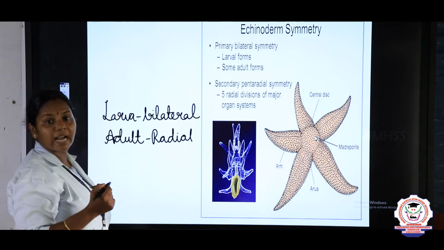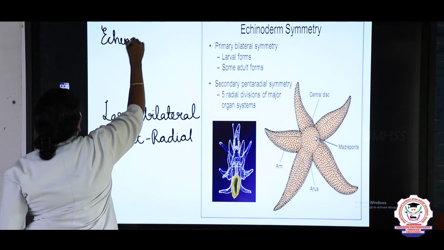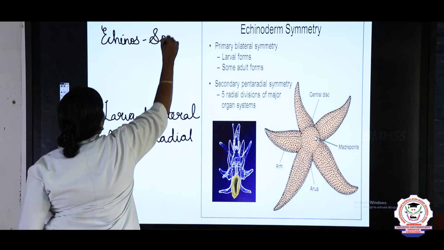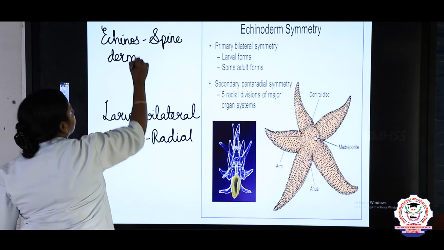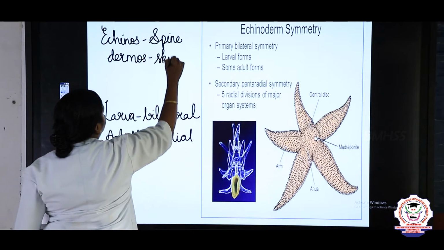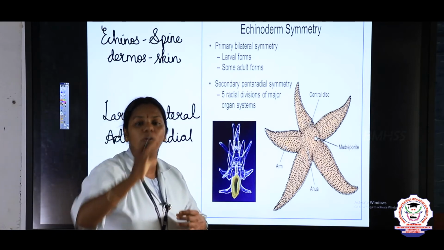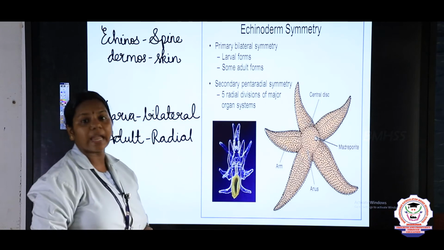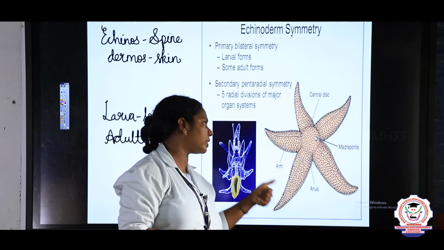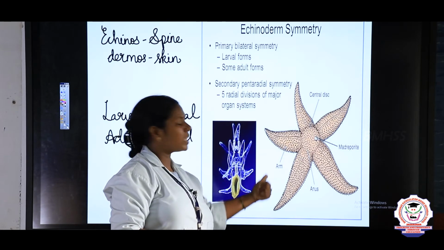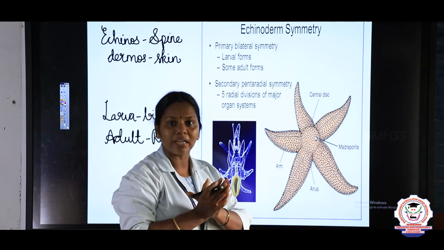What is the reason for the name Echinodermata? In Greek, echinos means spines, and dermos means skin. So the organisms which possess spines throughout the body, we classify under the echinoderms. They are triploblastic, they possess the 3 germ layers, they are coelomate and they are marine. Many of them are found in the sea, only some species are freshwater.